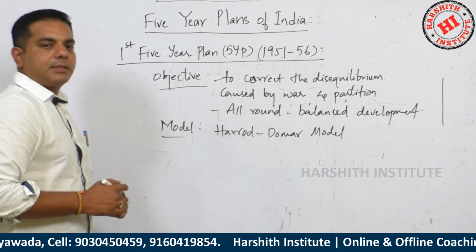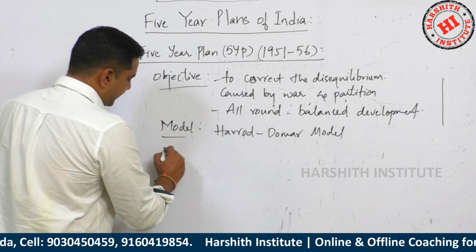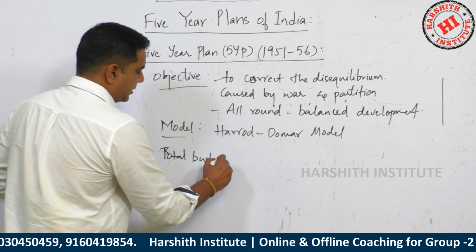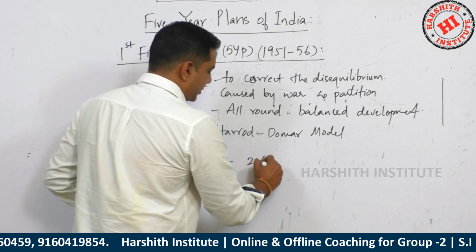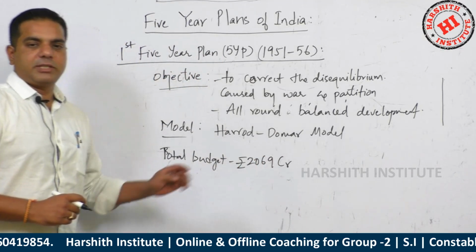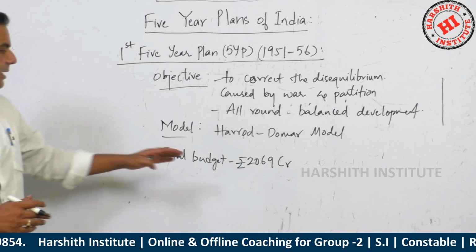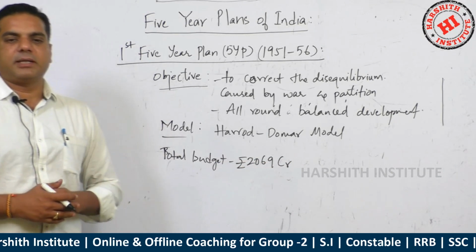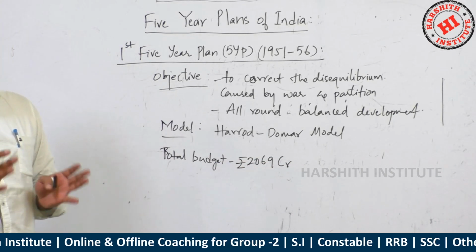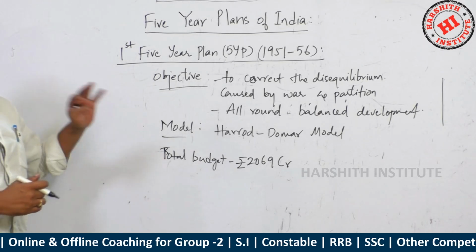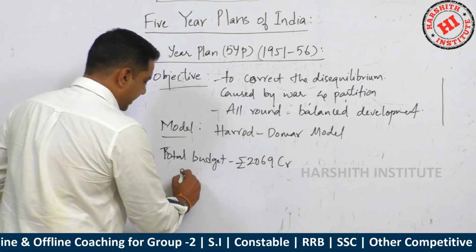The total budget of this plan is 2069 crores. Later the outlay was somewhere around 2378 crores. Final expenditure happened, and priority was given to agriculture.